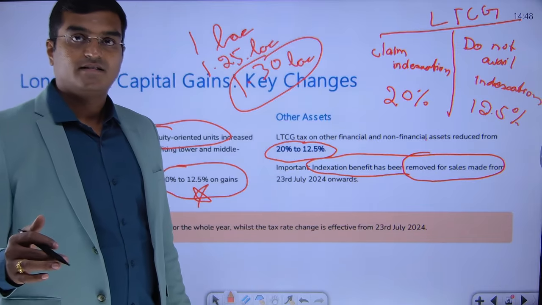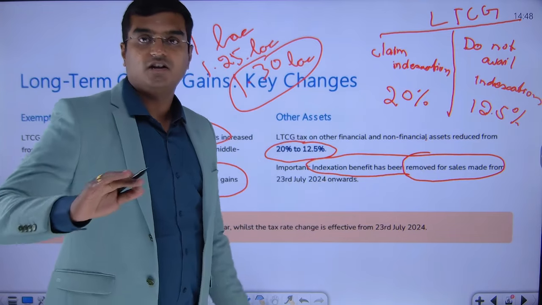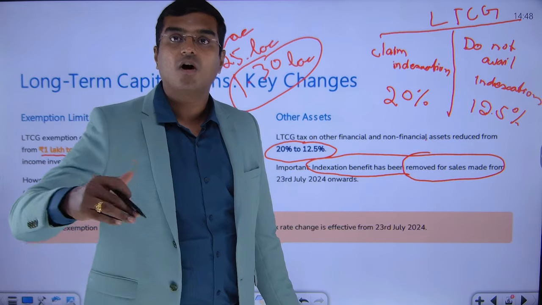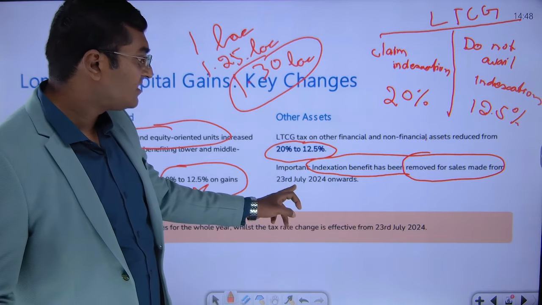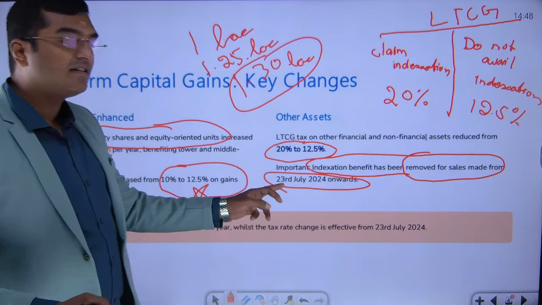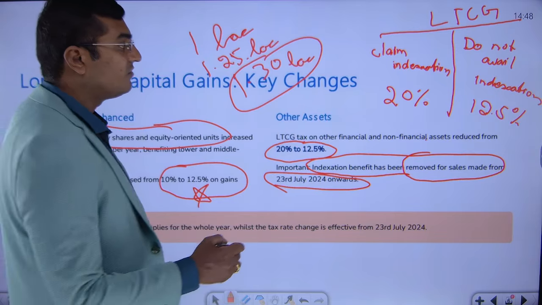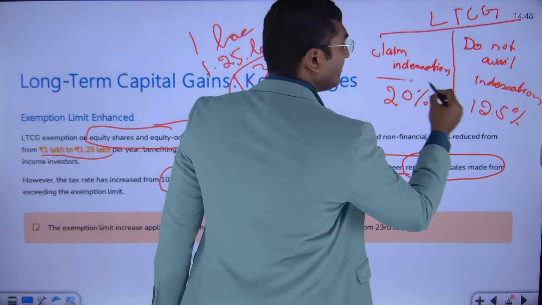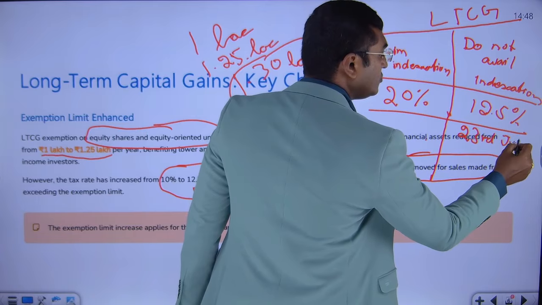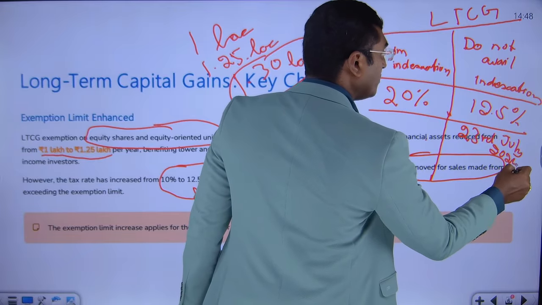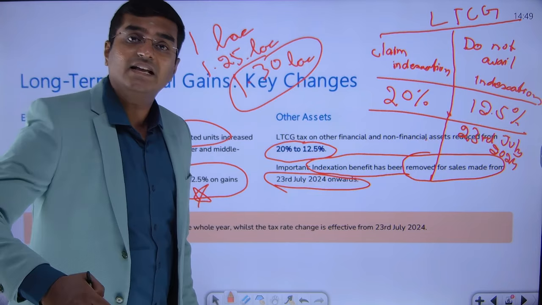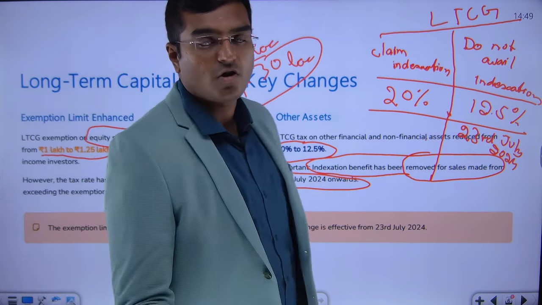And here again, now they have given you this benefit. Do not avail indexation, and your tax rate is reduced from 20% to 12.5%. On what assets? On those sales that are made from 23rd July 2024 onwards. So this is the third condition here. Condition 1, condition 2, and the third condition is 23rd July 2024. Which means, dear friends, if you are purchasing any asset and selling any asset, you will be getting some long-term capital gain.